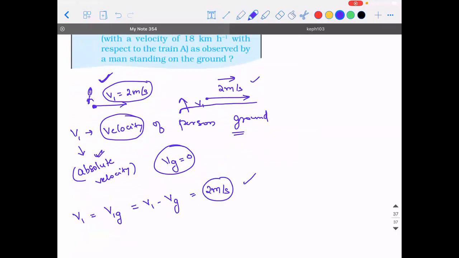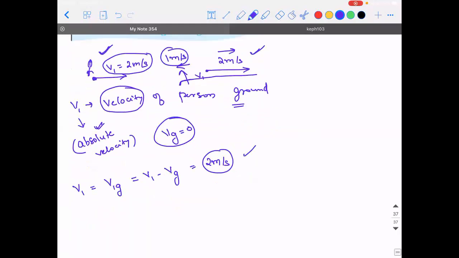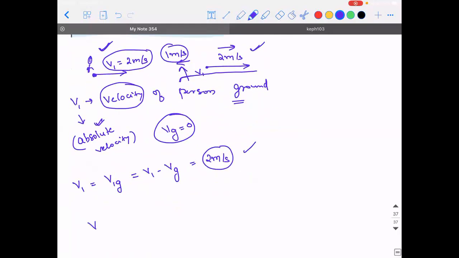Let's say, as I told you, you're walking on a treadmill where the treadmill is going at a speed of 1 meter per second in the backward direction. So what is your velocity going to be? 2 minus 1. So you should not write it as 2 minus 1. You should have asked me a question. That is where you need to be careful. When I ask you velocity when another object is also in motion with respect to you, you should ask me: are you asking about my absolute velocity or my velocity with respect to the conveyor belt?